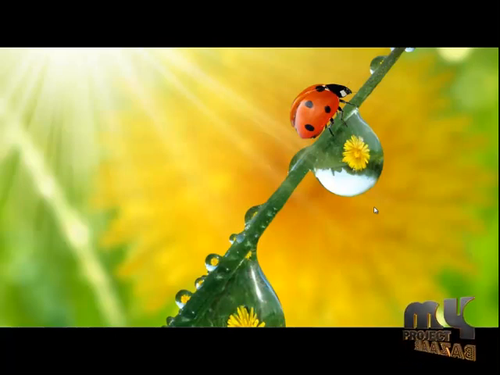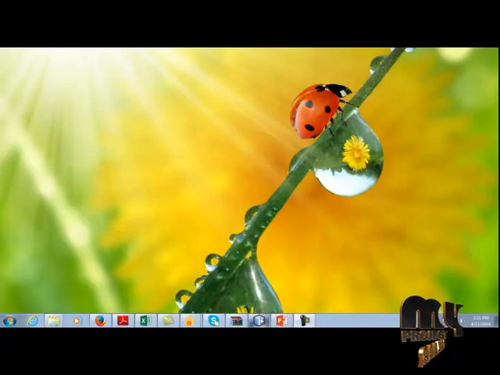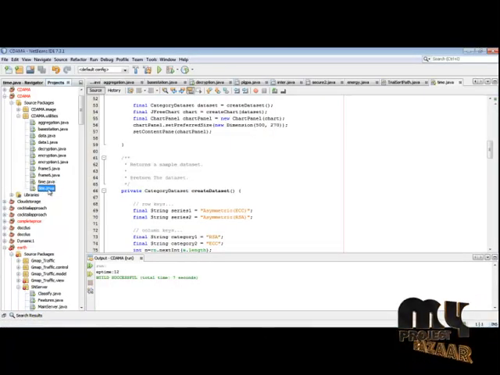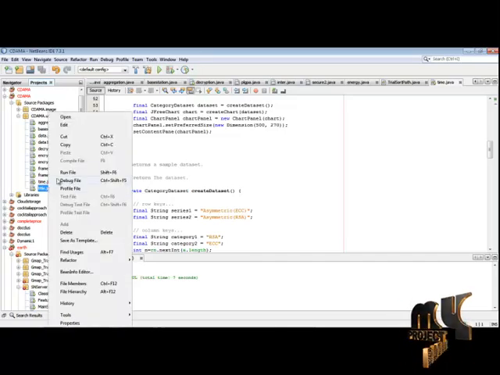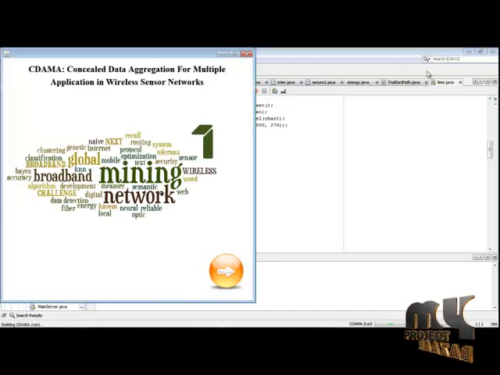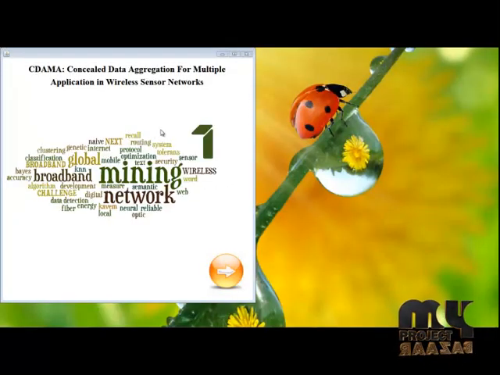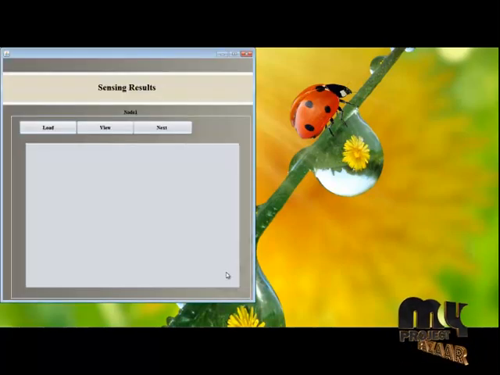Next, I am going to show the demo of the project. Open Addons. This is the project. Run title.java. This is the title page of the project. Click next icon. Now, in sensing result, we are going to load the node 1 data set into the database. Click load. Loaded successfully. Next, we are going to view the node 1 details.